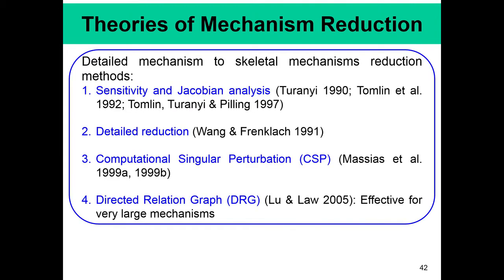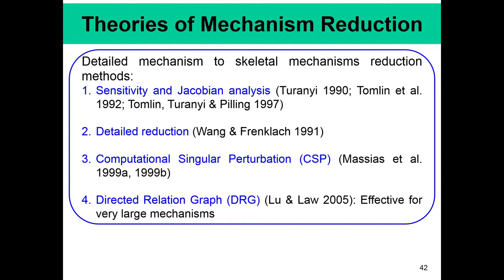So, on the theories of mechanism reduction, from detailed mechanism to skeletal mechanism, people have been active in this area for quite some time. This is the main reason, because people realize that on one hand, if you use a one step global reaction mechanism, then you get erroneous results. You cannot predict many things. On the other hand, if you want to use the complete detailed reaction mechanism, you run out of computing power and you run out of memory.